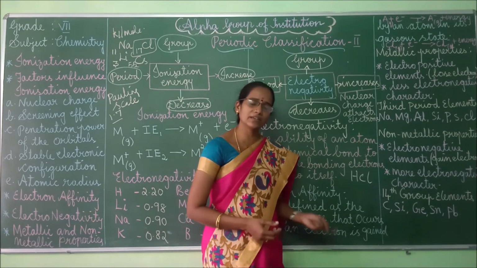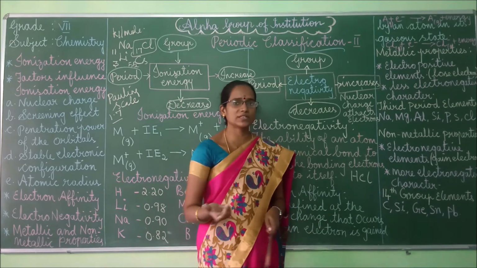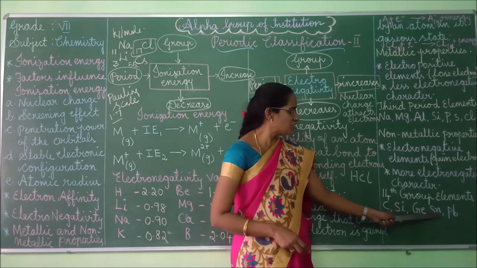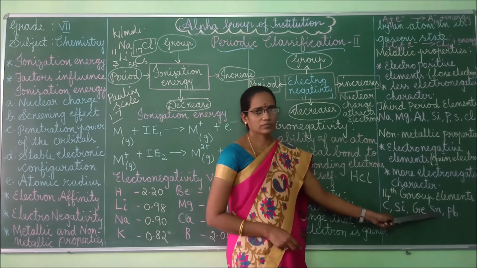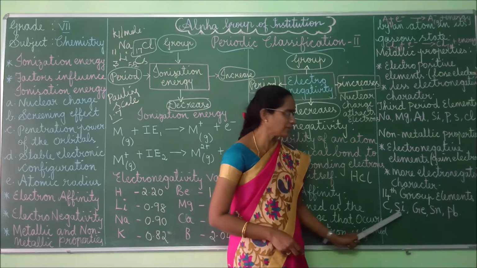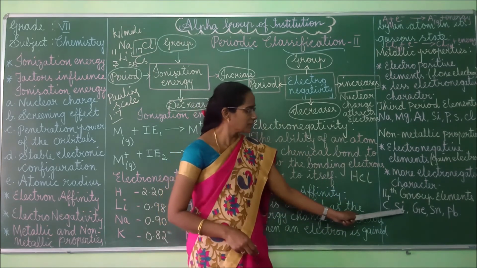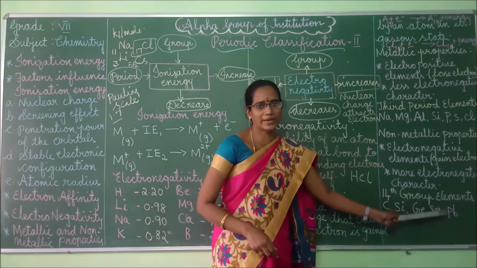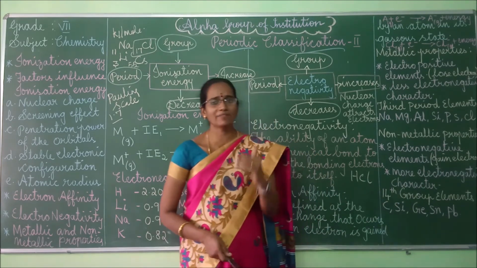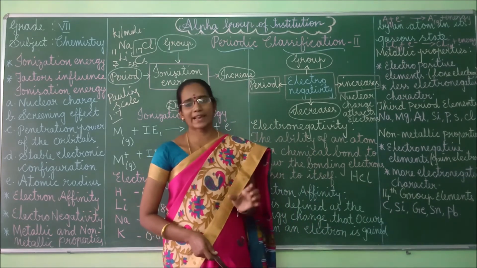Okay, it will come under metallic property also as well as non-metallic property also. Tin and lead are nothing but metals. Okay, so we have to classify like that. This is a non-metal, these are metalloids, these two are metals. Like that we have to classify and we have to learn about the metallic character.